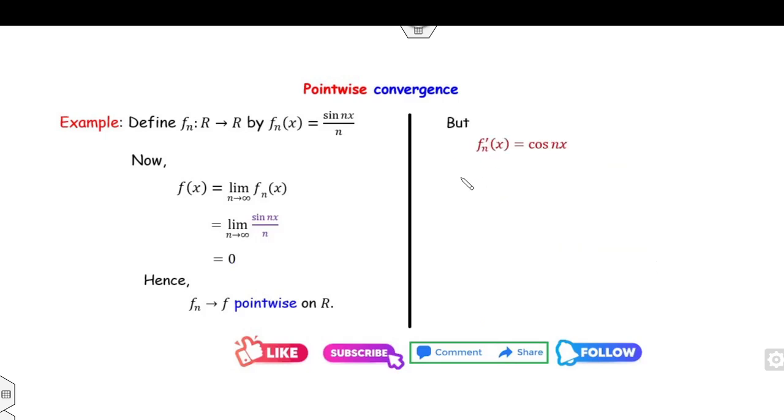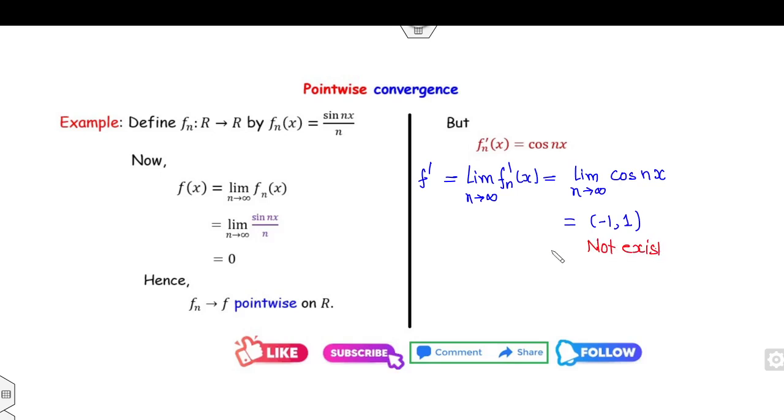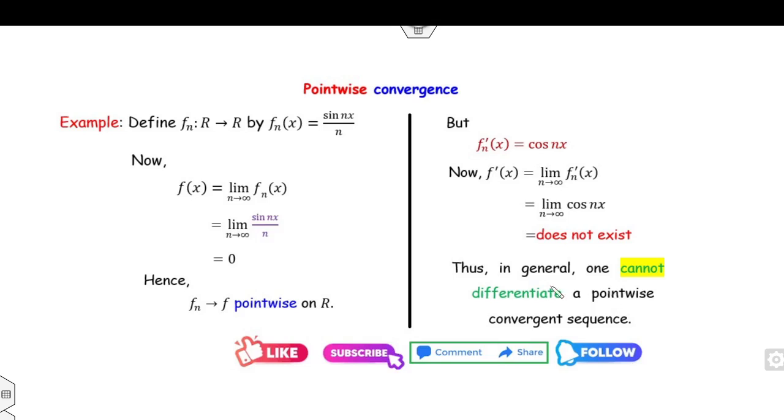Fine. Now we can compute its limit. The limit of fn'(x) as n approaches infinity, I call this number f'. So what is the limit of this quantity as n approaches infinity? Cos(nx) is a number that lies between -1 and 1. That means the limit does not exist, because it is not unique. What does it imply? fn' does not converge to f' pointwise, because the limit does not exist. So in general, pointwise convergence does not preserve differentiability.